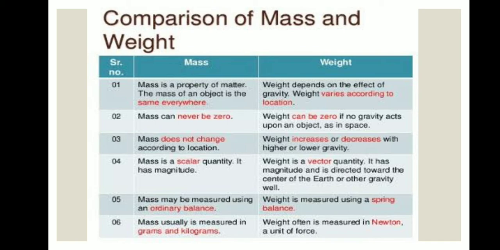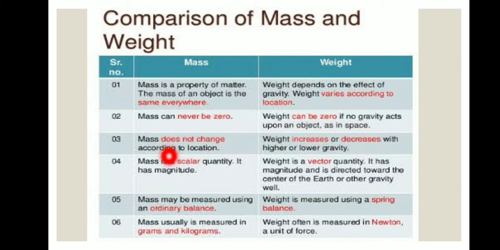Comparison of mass and weight. It's a very important 3-mark question. First, mass is a property of matter; the mass of an object is the same everywhere. Weight depends on the effect of gravity. Weight varies according to location. Mass can never be zero. Weight can be zero if no gravity acts upon an object, as in space.